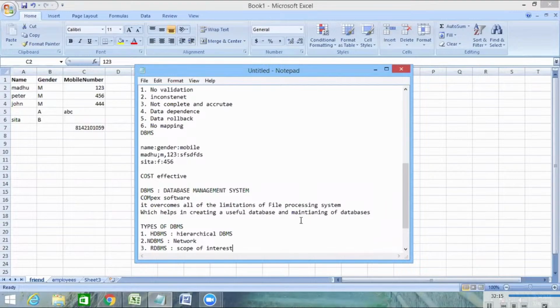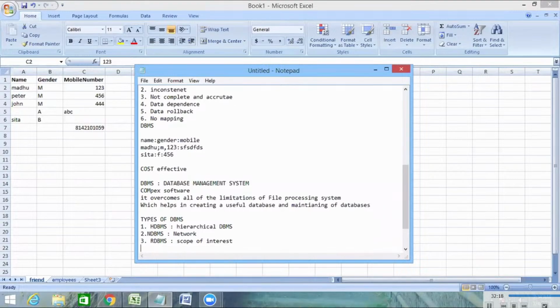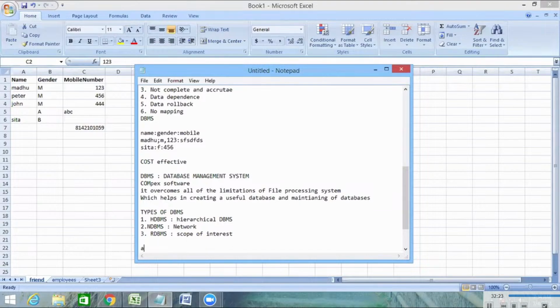All these types of DBMS differ only in how the data or information is stored. In HDBMS, all the information is stored in a hierarchical format, with a parent and child relationship.